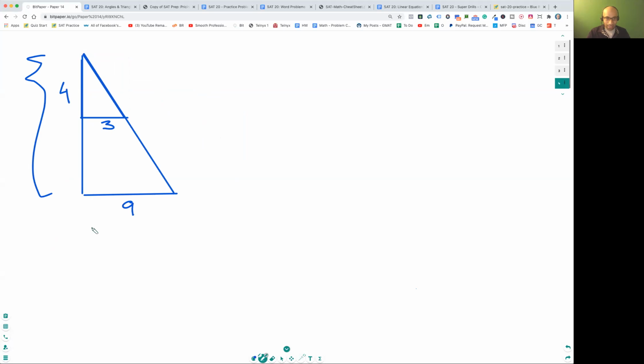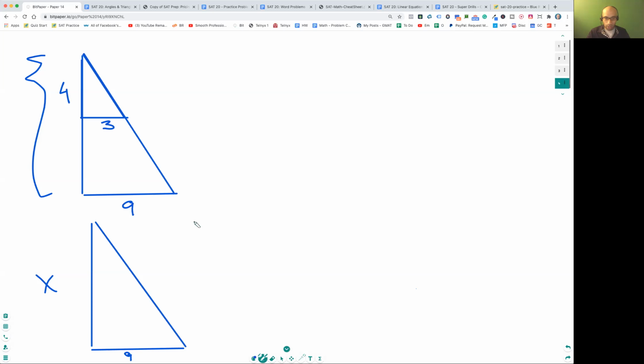So what you do is you think about this as you break these two triangles. For people who can visualize, good for you. But for people for whom this is new, you're going to look at this triangle, the bigger one. You have 9 and you don't know what this is, so you call it X.